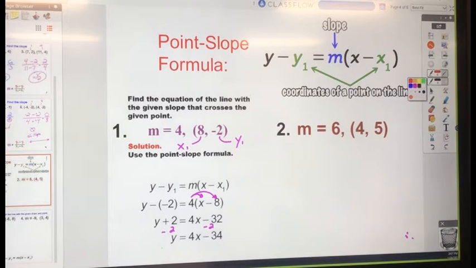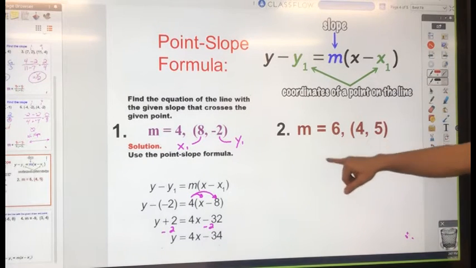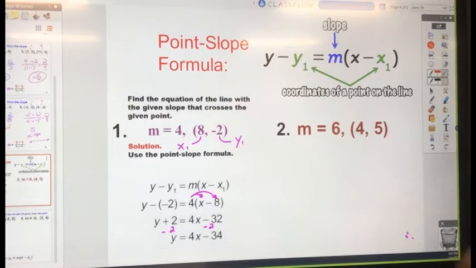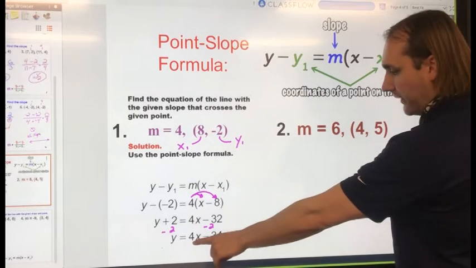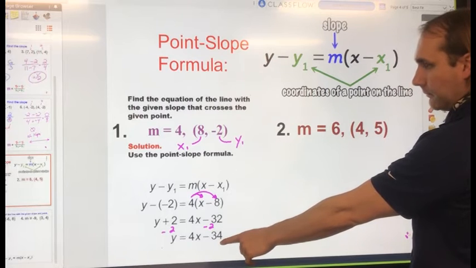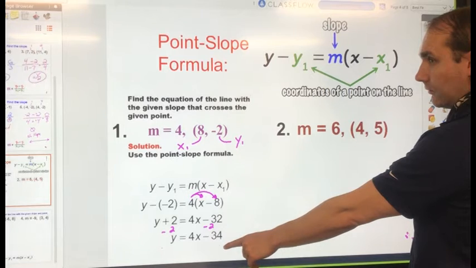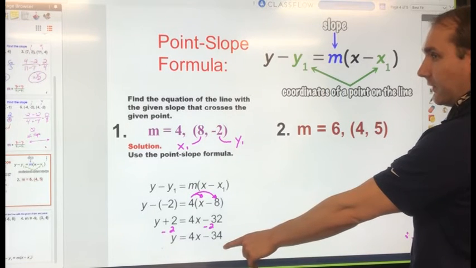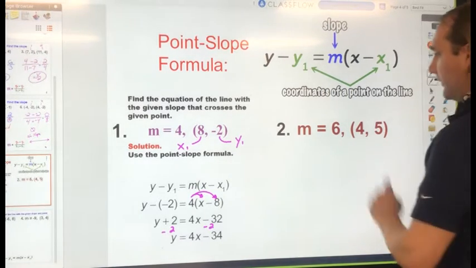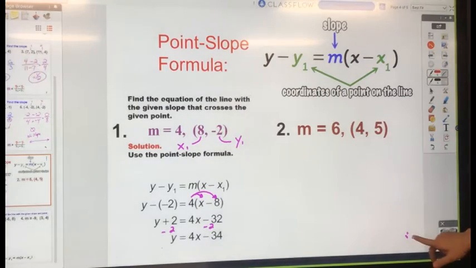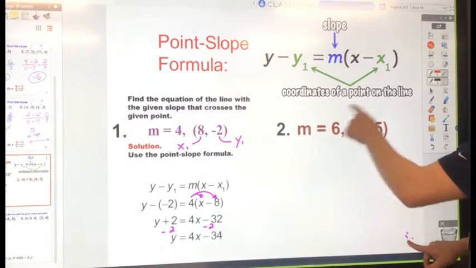I'll demonstrate that again with this example. So then that's our slope, and that is our y-intercept. So I'm given 6 is my slope. My point is 4, 5. That's not our y-intercept, it's just a point. I want to find a line that goes through this point. So this is my slope, and my y-intercept is what? Negative 34. No, slope-intercept is a point, it's a coordinate. Oh, 0, negative 34. There you go.